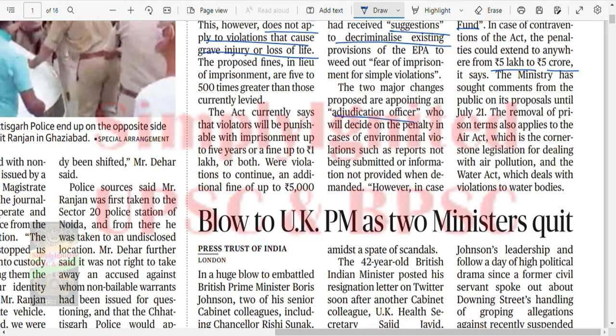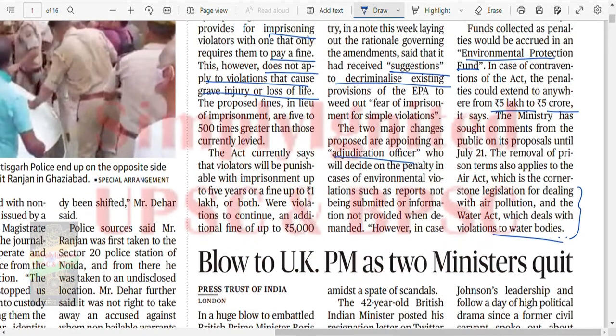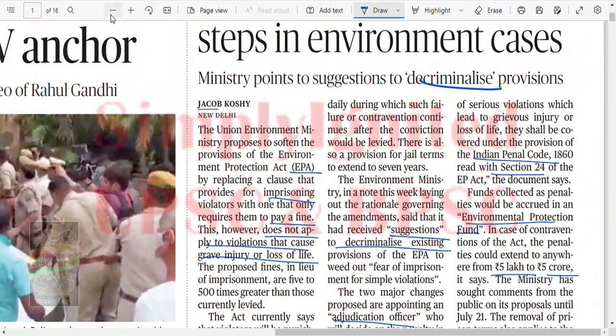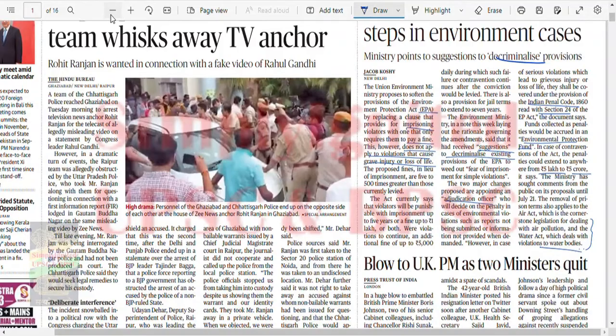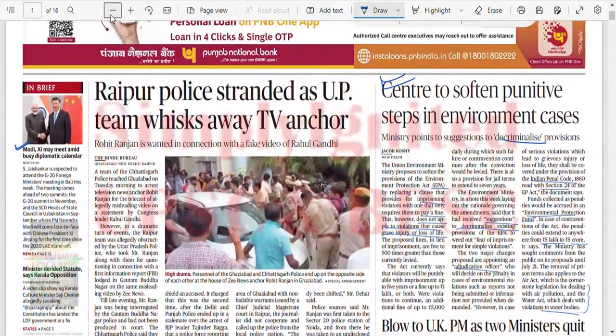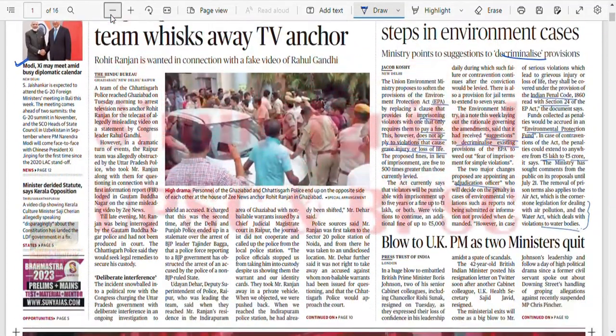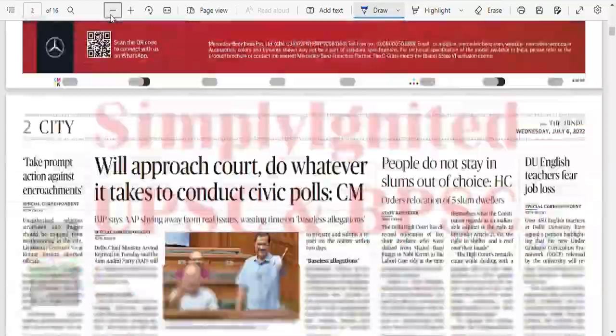The removal of personal prison term also applies to the Air Act, which is cornerstone legislation for dealing with air pollution, and the Water Act, which deals with violation for all water bodies. Okay, so this is just news that may become law in future, right? So let's see.